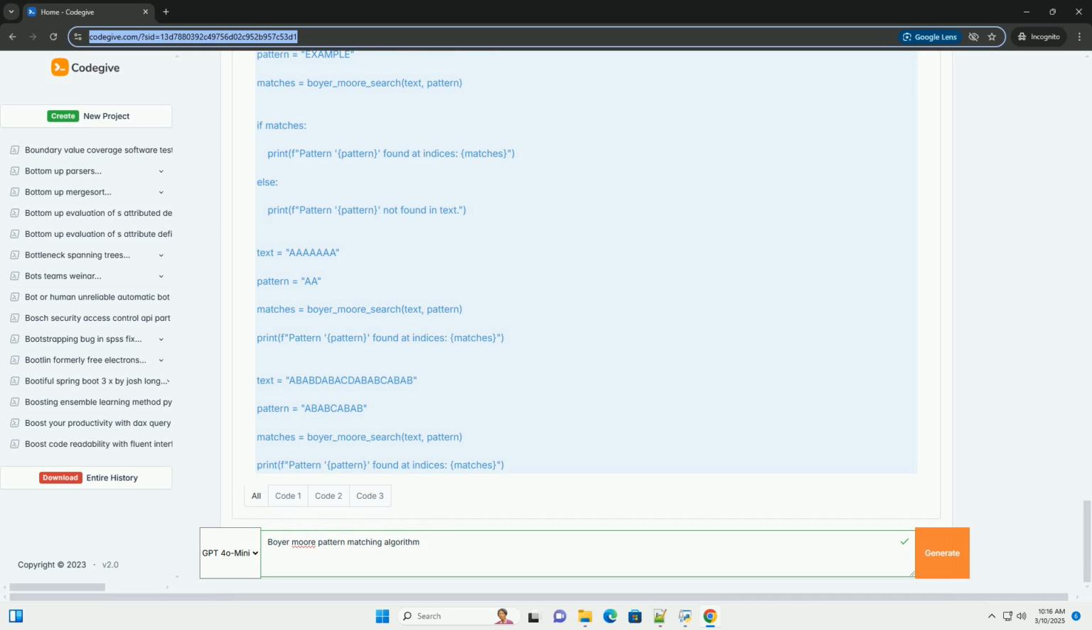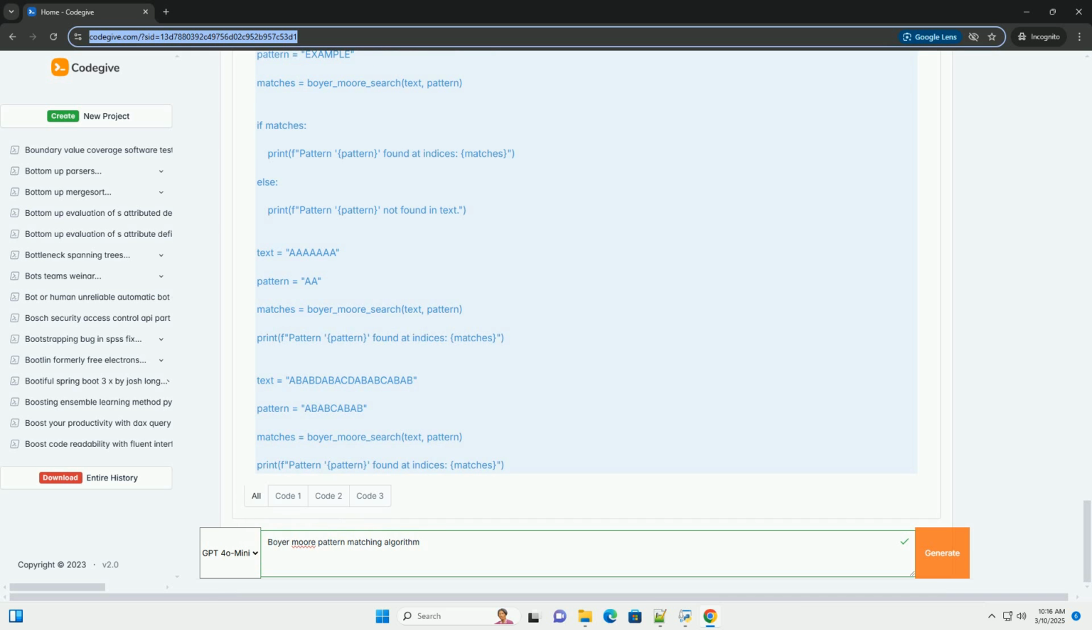If all characters in the pattern match, a complete match is found. Record the starting position of the match. Shift the pattern by the amount suggested by the good suffix heuristic, to find potential overlapping matches. Python code example, with bad character heuristic only. This implementation focuses on demonstrating the bad character heuristic to keep the code manageable. A full implementation with the good suffix heuristic would be significantly longer.